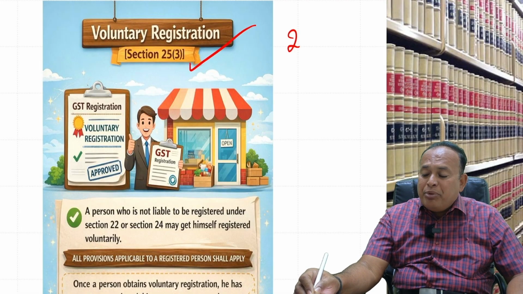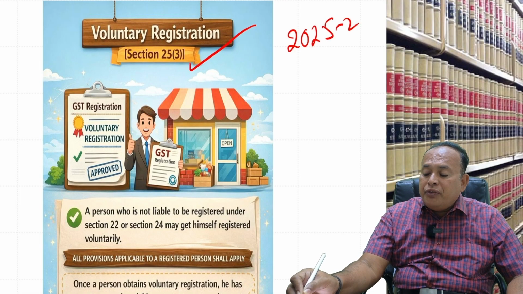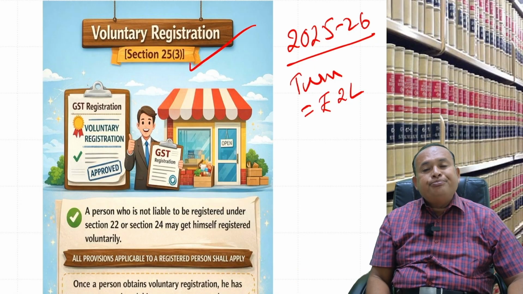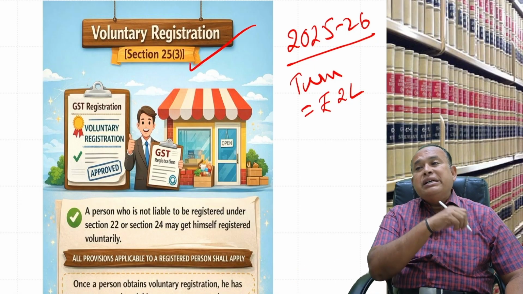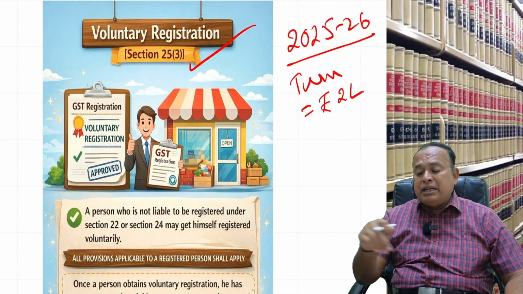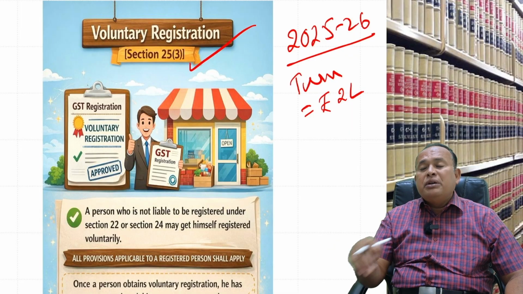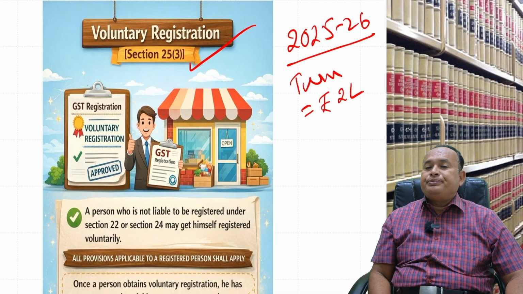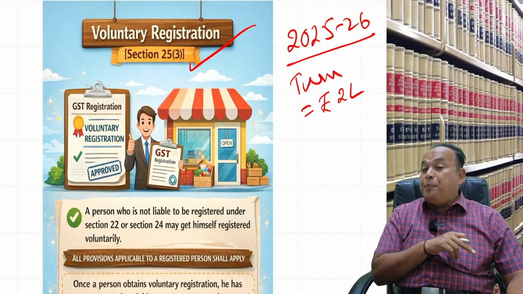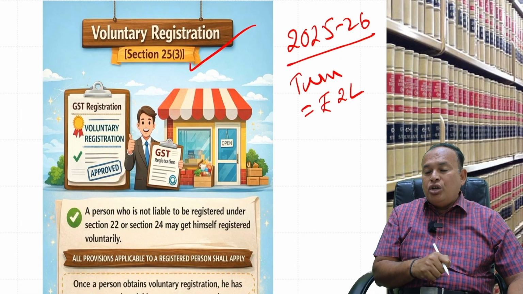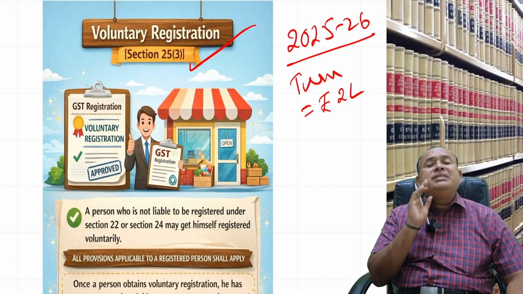I opened my company, for example, in the year 25-26 financial year. My turnover, for example, my dear, is only 2 lakhs. I want to have a separate registration voluntarily in the same state, for example, the state of Tamil Nadu. Can I have voluntary registration? Yes. If you obtain the certificate of registration, from that date you are bound to pay GST.